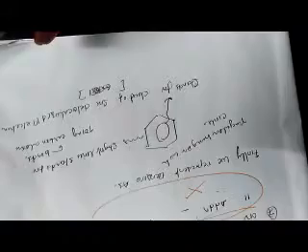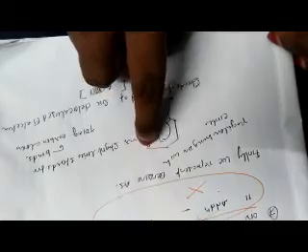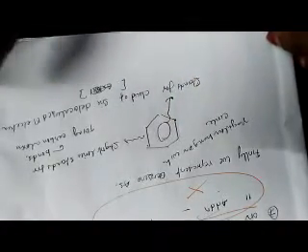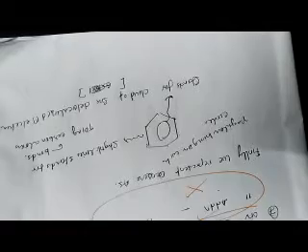Okay. So the final structure of benzene is represented as a regular hexagon with a circle, and the outside single lines stand for the sigma bonds joining carbon atoms, and the inside circle stands for a cloud of six delocalized pi electrons. This is the final structure of benzene. Okay, with this we can conclude the structure of benzene.